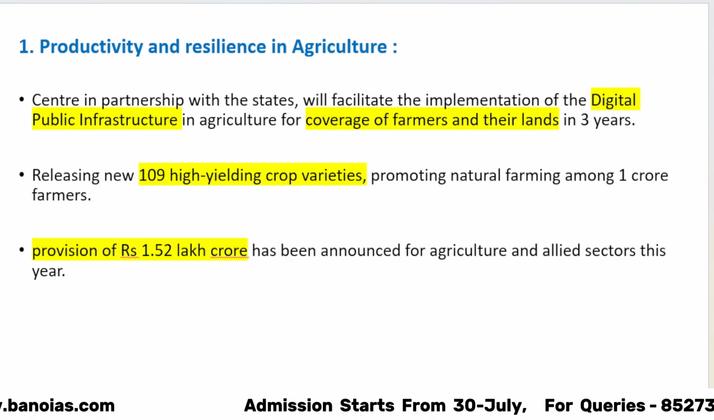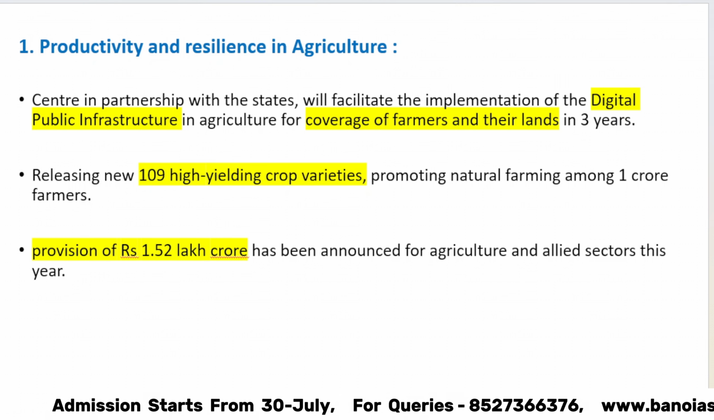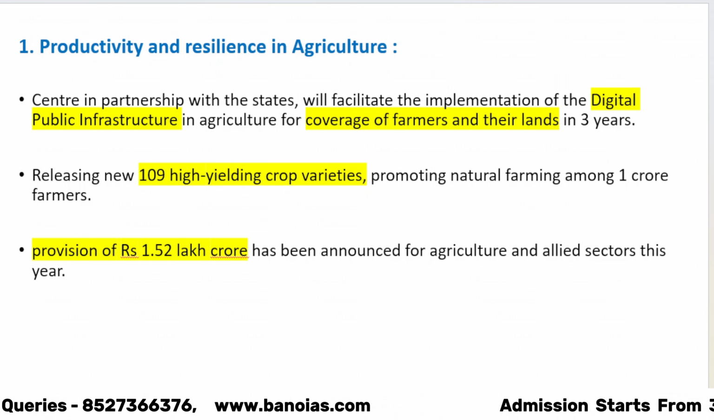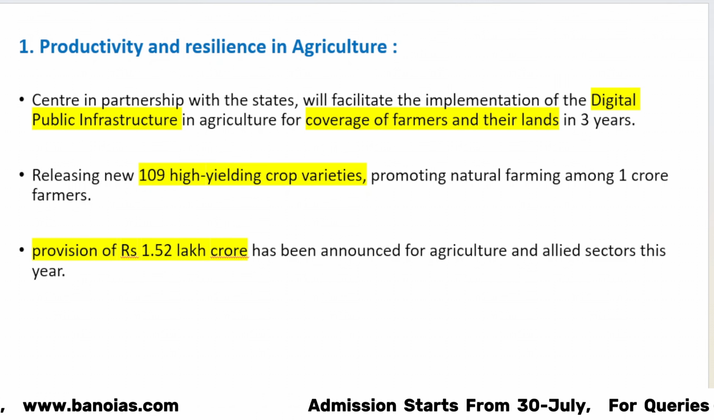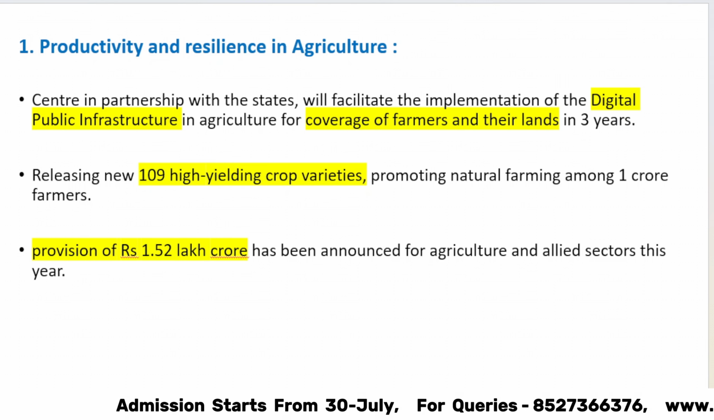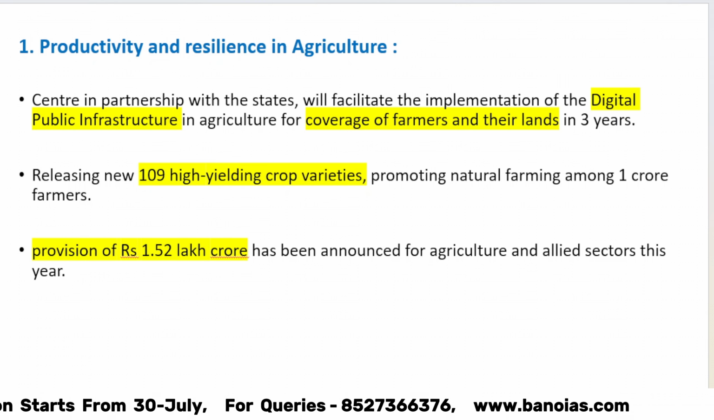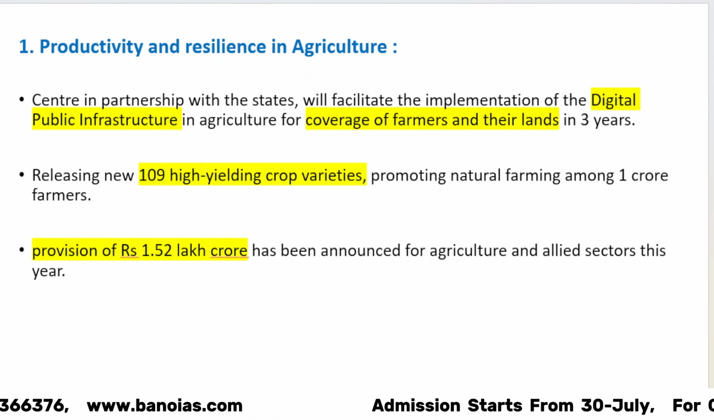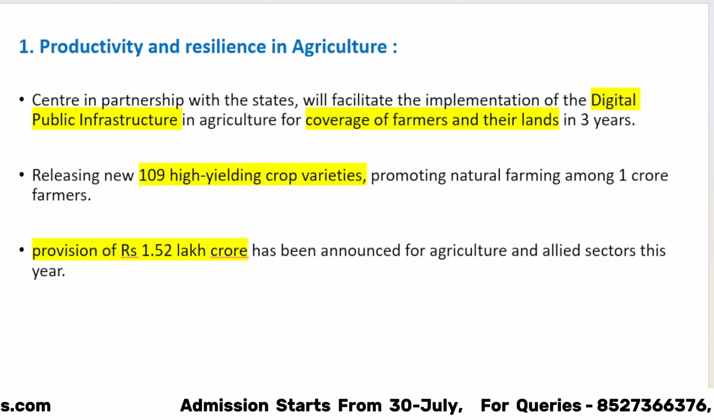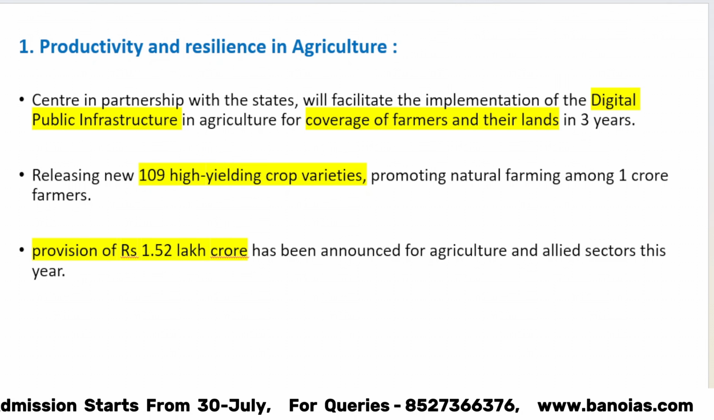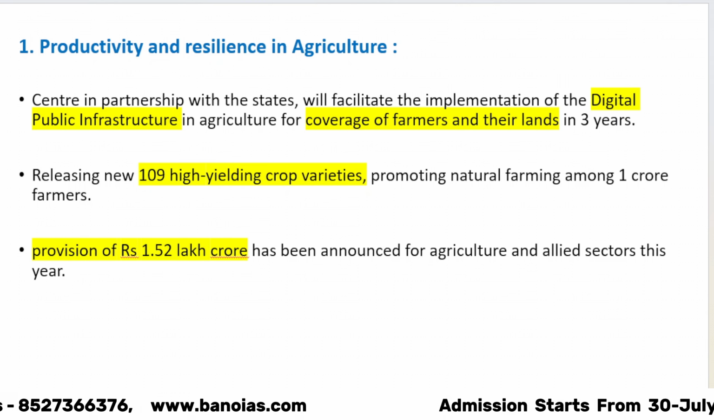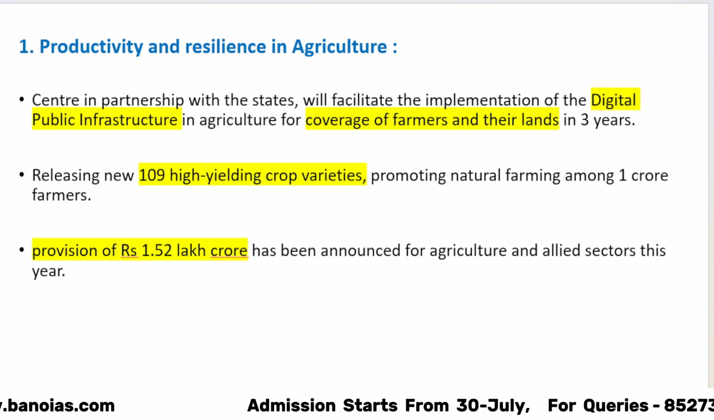Now, within that, you have to mention the initiatives announced in the budget. For example, the government has announced it will, in partnership with states, facilitate implementation of digital public infrastructure in agriculture for coverage of farmers as well as their land records in 3 years. Also, the government will be releasing 109 high-yielding crop varieties. It will also promote natural farming, etc. Further, a provision of 1.52 lakh crore has been announced for agriculture and allied sector. This was priority number 1.